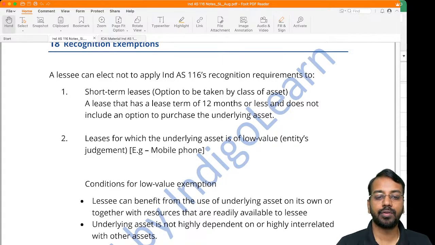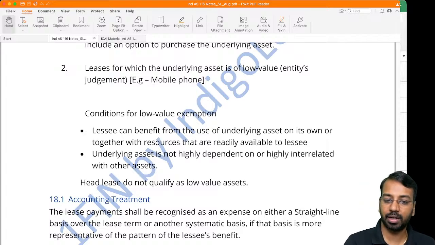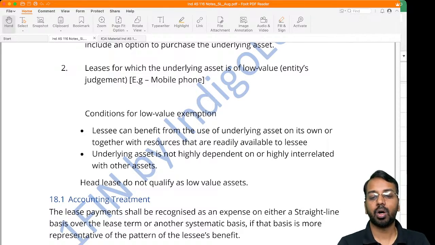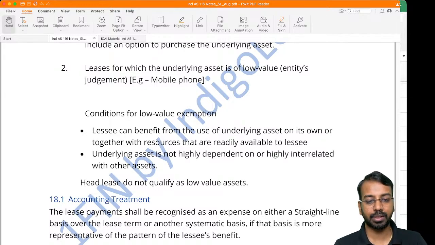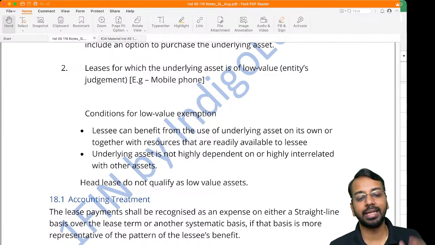Okay. Now, if you are taking the low value exemption, lessee must benefit from the use of underlying asset on its own or together with resources that are already available, and they are not highly dependent or highly interrelated with other assets. So low value exemption will be based on these two criteria. I can take the benefit on its own and it is not highly dependent.